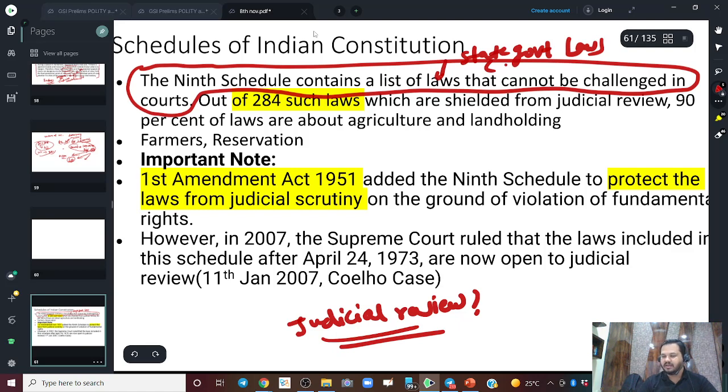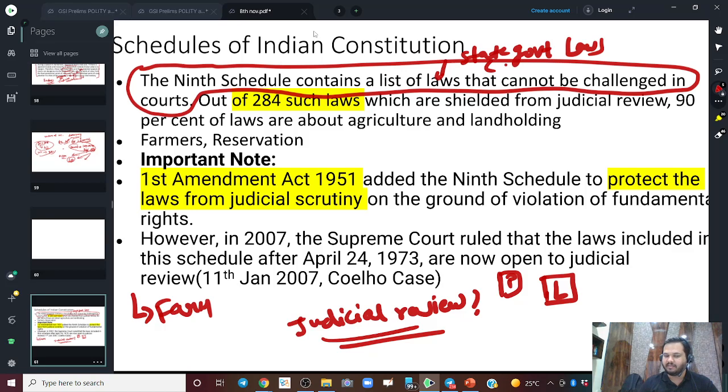Judicial review means that if parliament or a state legislature makes any law, and somebody thinks that this law is unfair, violative of the constitution, and does not follow its principles, they can go to the court, and the court will review it. You must know that presently there are many cases about farm laws. There was a protest in Delhi and nearby areas about various farm laws brought by the central government, right?